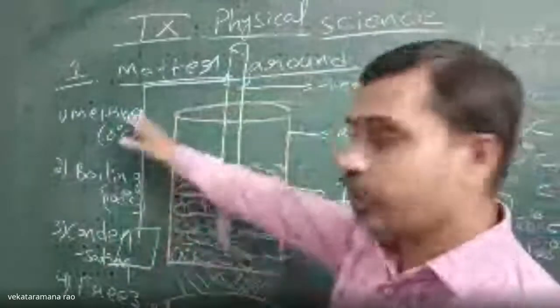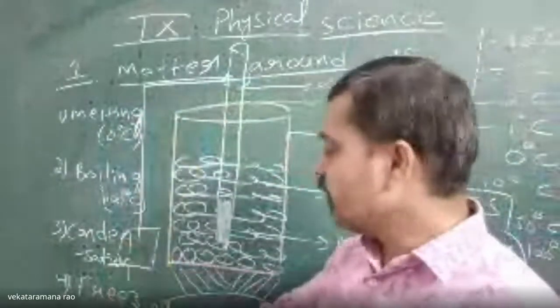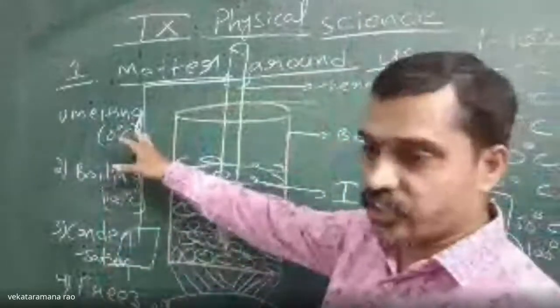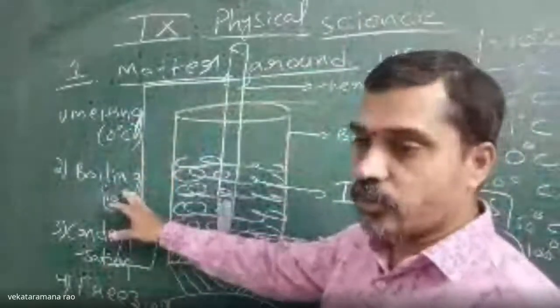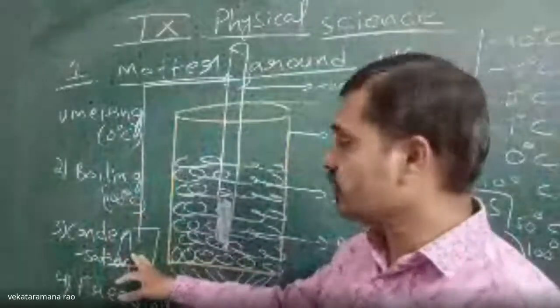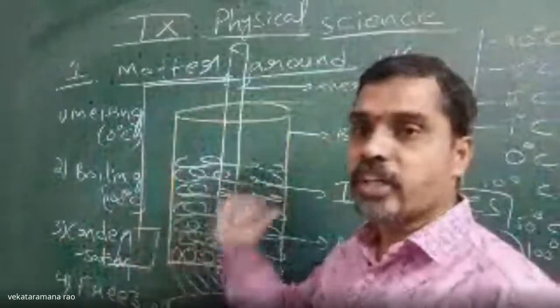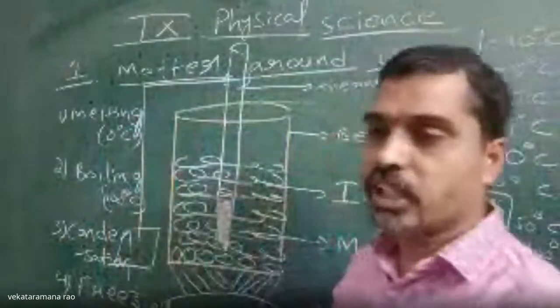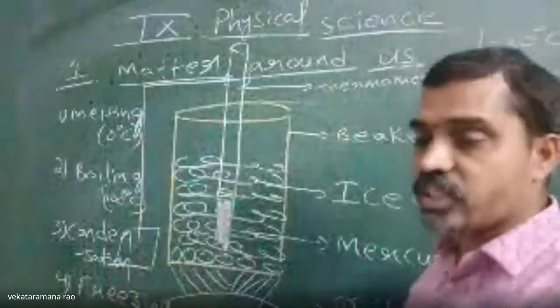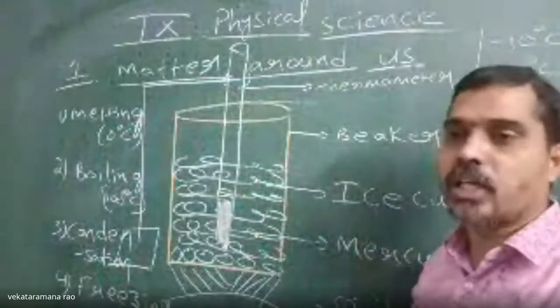In that way, we have melting point, boiling point, condensation, and freezing. Melting point of ice is 0, boiling point of water is 100, condensation point of water vapor is 100, freezing point of water is 0 degrees Celsius. In that way, one state of matter can change to another state of matter.